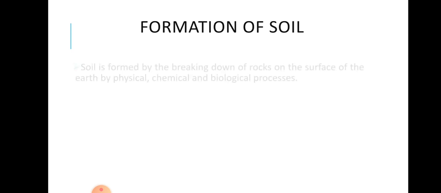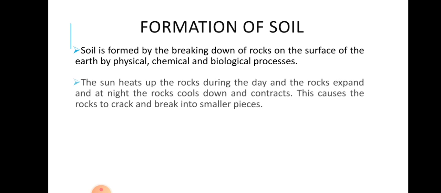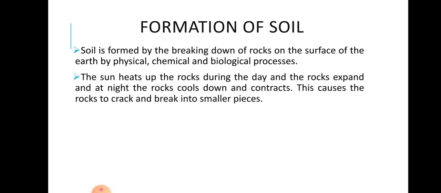Now, formation of soil. How does soil formation take place? Soil is formed by the breaking down of rocks on the surface of earth by physical, chemical and biological processes. The sun heats up the rock during the day and the rocks expand, because we know that on heating a substance it expands.